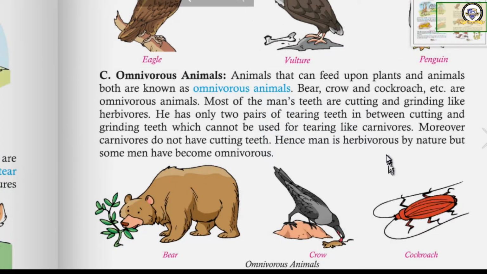By nature, what is human being? We are herbivores, but by our activities, we have become omnivores. Why? Because some people eat both flesh and plants. Clear now? And our teeth help us to eat both plants and flesh. Okay, animals like bear, birds like crow, insects like cockroach, they are omnivorous animals. Do you know that bear is very fond of honey? Yes, it goes frequently to the beehive to take the honey.